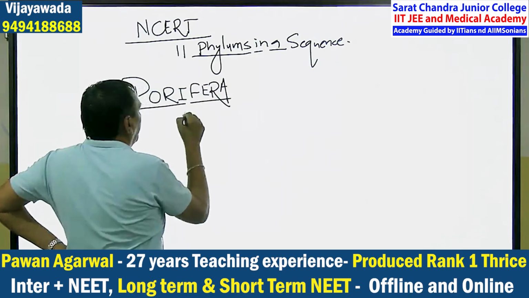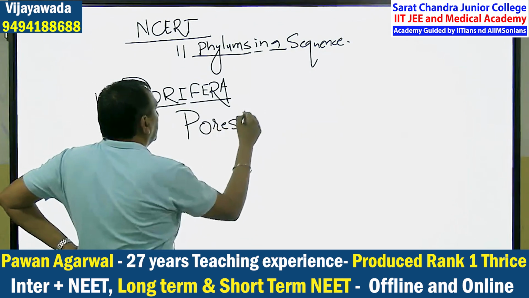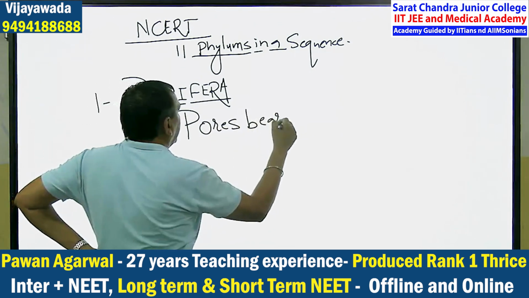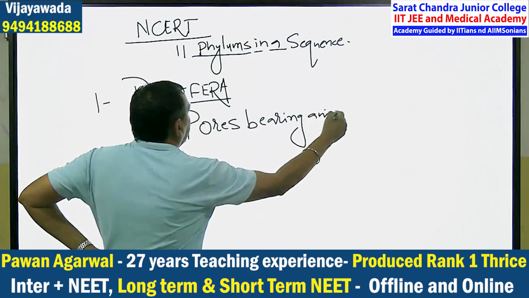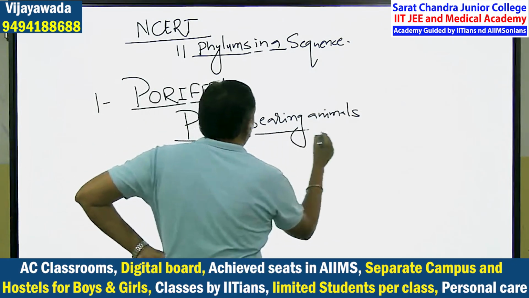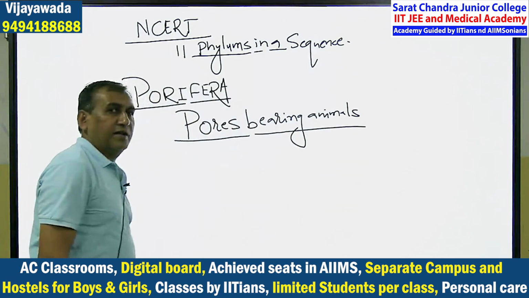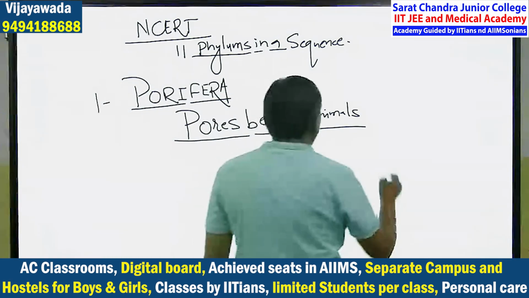Porifera. Porifera means pore-bearing animals.